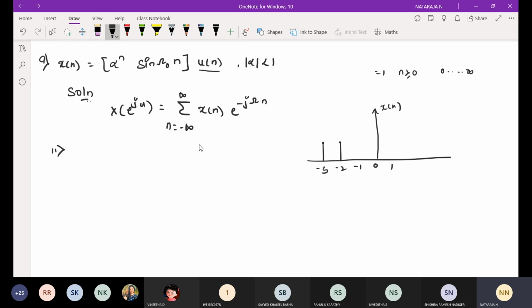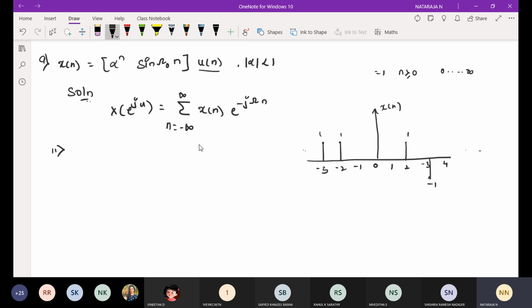At 0, it will be 0. At 1, it will be 0. At 2, it will be plus 1. At minus 3, it will be minus 1. All other cases will be 0.